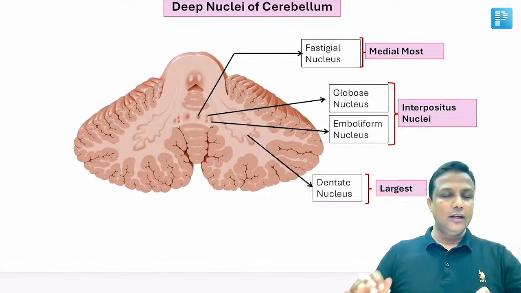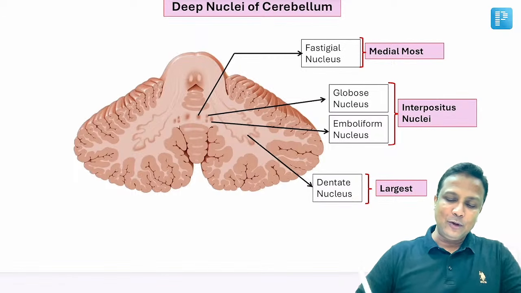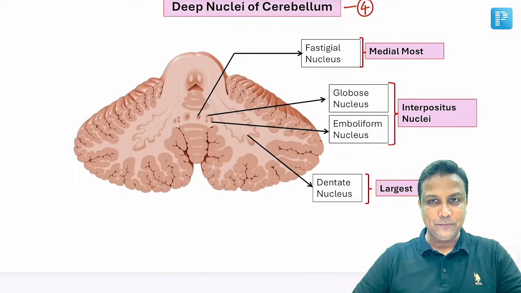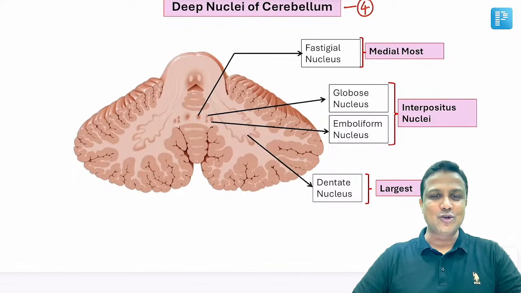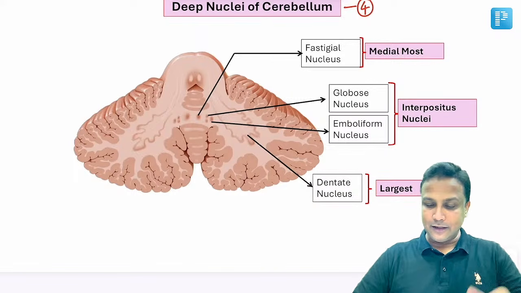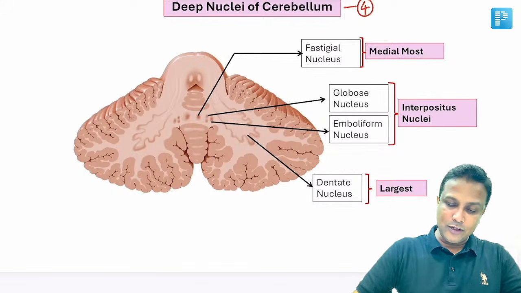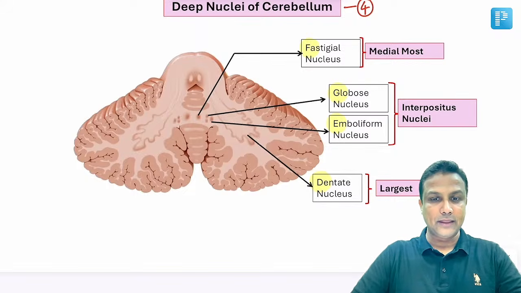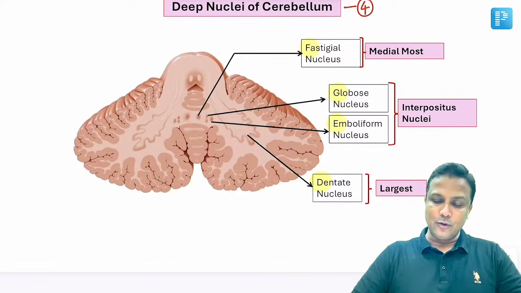Fine. And finally, about the deep nuclei of the cerebellum. In total, you'll have 4 deep nuclei in the cerebellum, and we remember that with the mnemonic "doctors ate good food." D stands for dentate nucleus, E for emboliform nucleus, G for globose, and F for fastigial nucleus. Dentate, emboliform, globose, and fastigial.